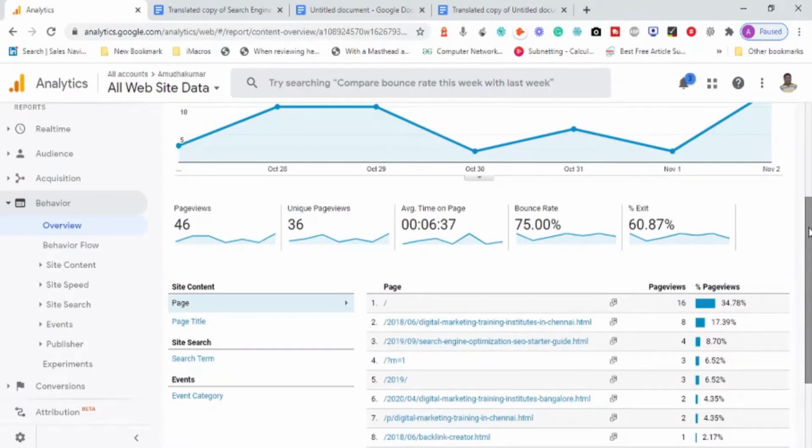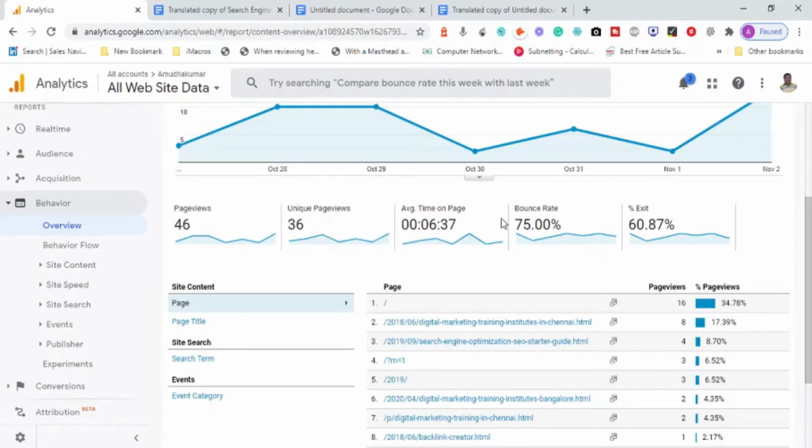There is also a metric called unique page views, which means one person visited a particular page. So there have been 36 unique page views, which means people saw it only once, while people also saw the same page again and again. So there are 46 total page views, out of which 36 are unique.